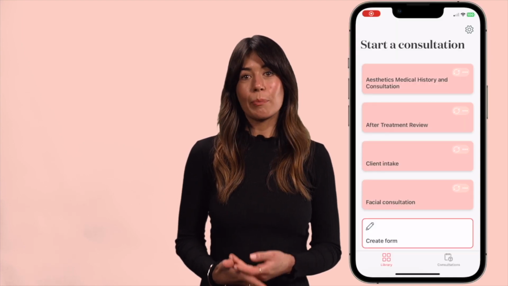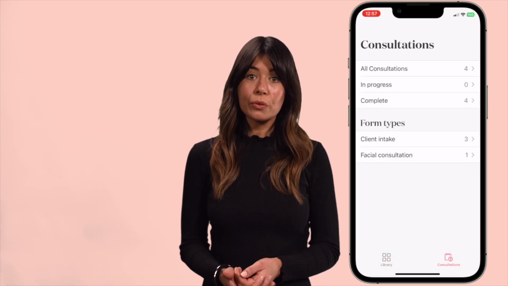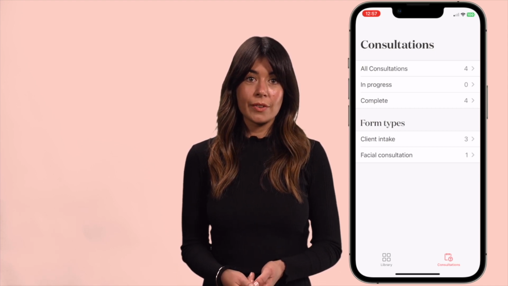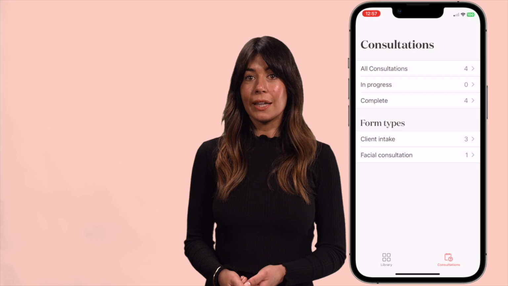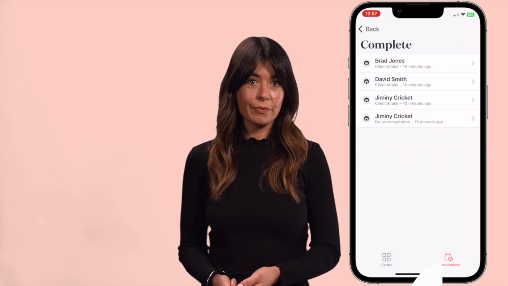There are two ways to view completed consult forms: through the Consult app on your device or through the client profile in Timely if you have uploaded it. In the Consult app, completed consultations can be found in the Consultation tab under Complete.